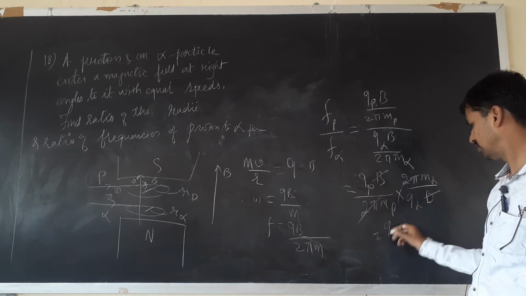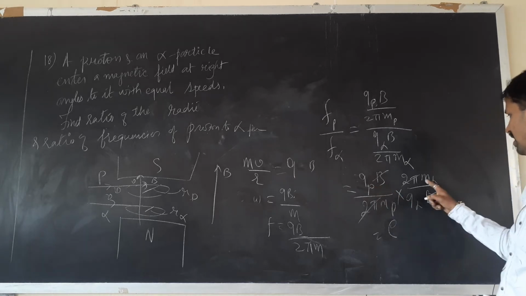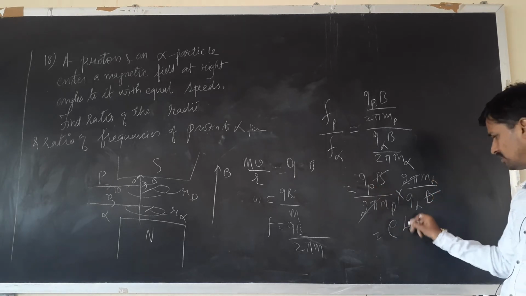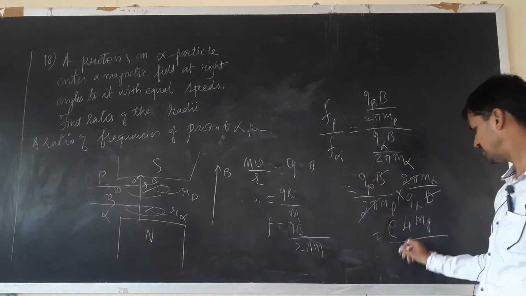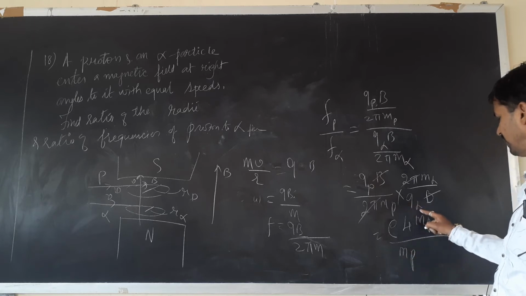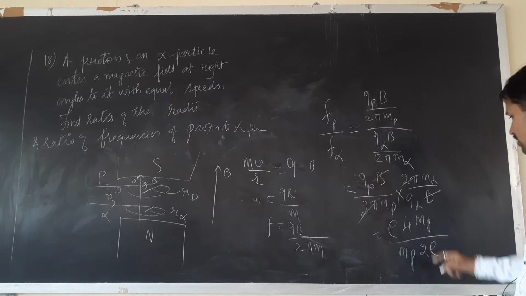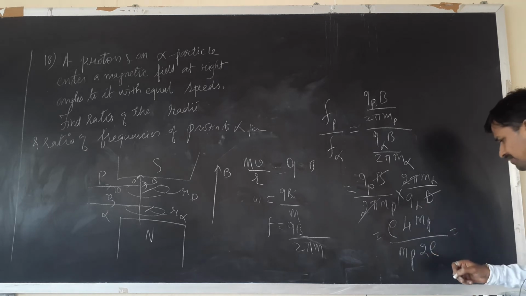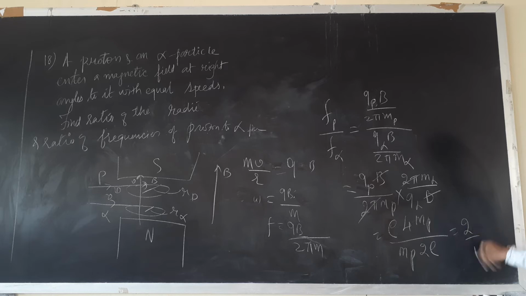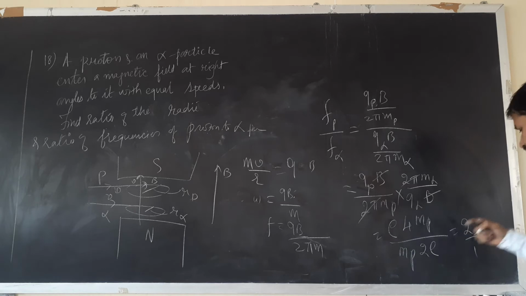The charge of the proton is the electronic charge, same. The mass of the alpha particle is 4 times the proton's mass. M alpha is 4 mp, mp as it is. Q alpha, that is the charge of the alpha particle, is twice that of the proton. So if you find, it will be 2:1. The ratio of frequencies of proton to the alpha particle is 2:1.